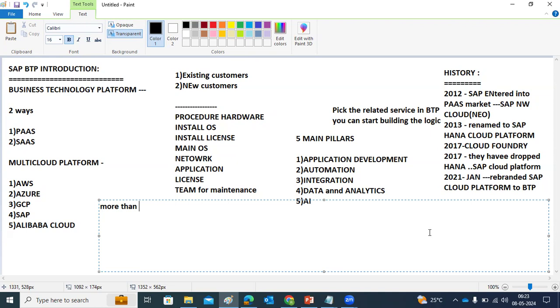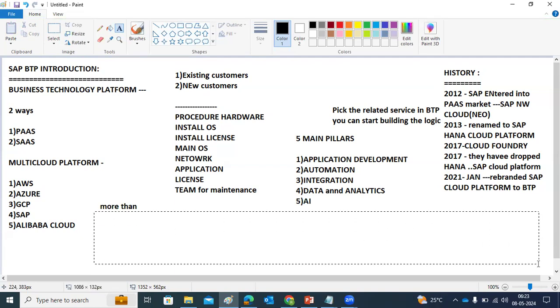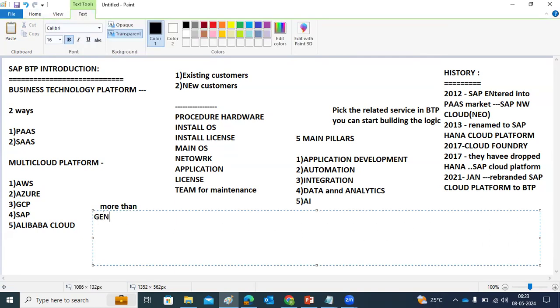Recently SAP also introduced generative AI functionalities in BTP. On databases, we know Sybase and HANA databases, SAP Analytics Cloud, and integration suite related functionality.